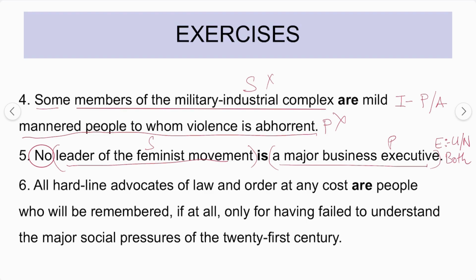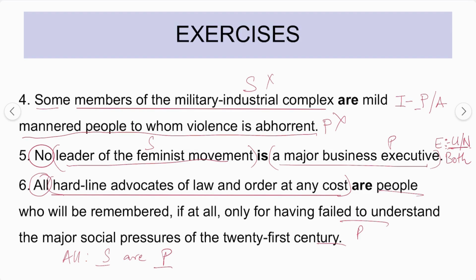So you have to write it properly. In this case it is universal negative in nature, and both the subject and the predicate term are distributed. Now again the last question. If you see, up to here is the subject term and after that the whole predicate term, and this is "all," meaning that it is in the form of "All S are P." Of subject and predicate term, only the subject term is distributed.